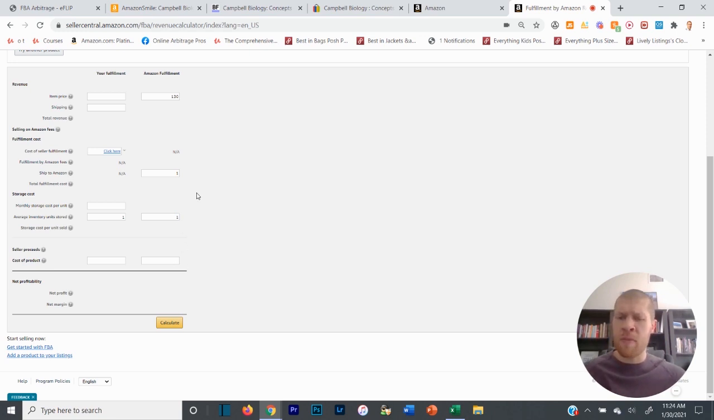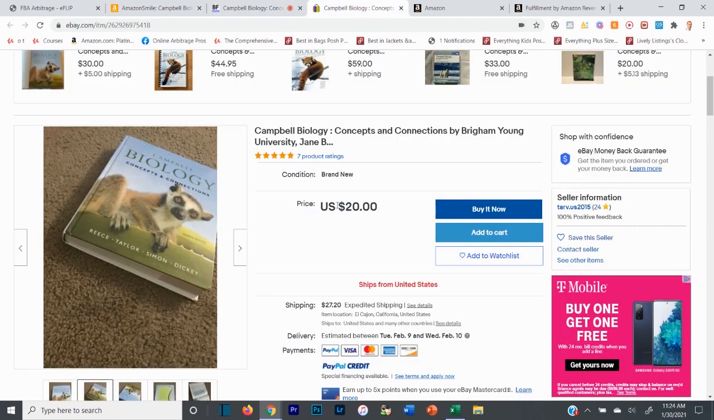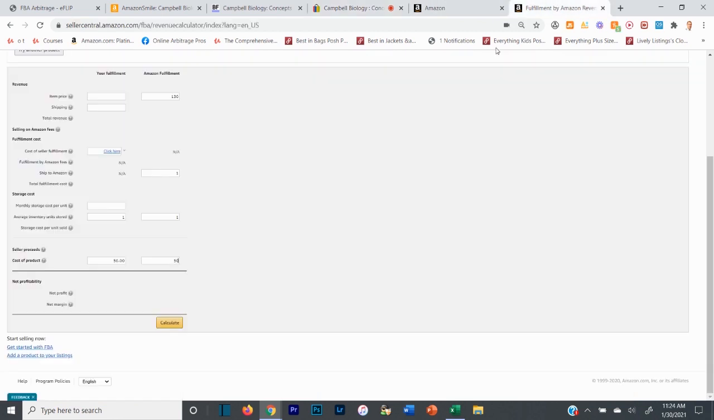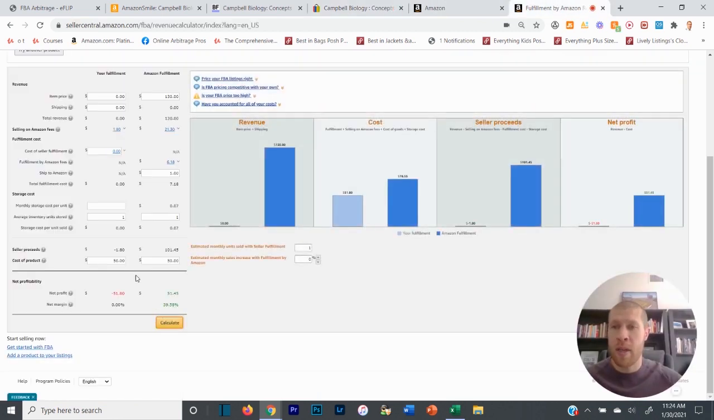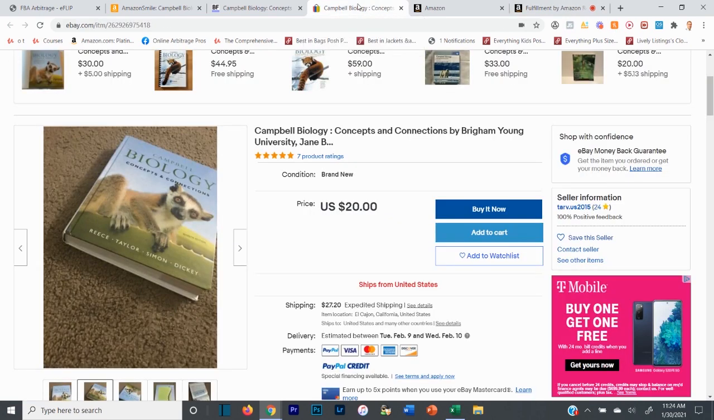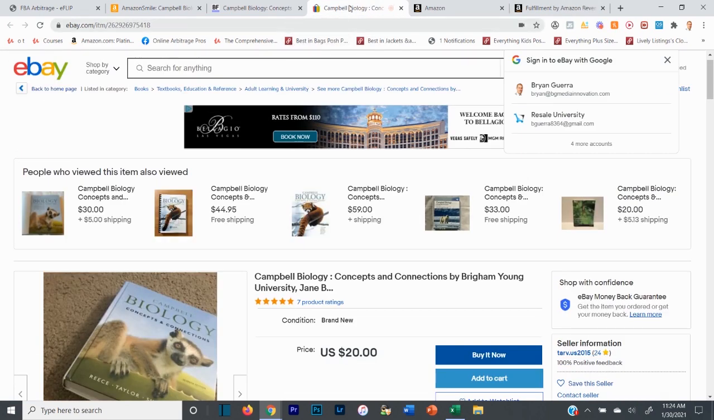The cost of my product was about 50, we said, because on eBay, it's 20, but then we have to pay $27.20, which is crazy shipping, but it's still profitable. So we're going to estimate a little bit high there at 50, and we're going to see what the profit margin is. So if I sell this on Amazon for 130 and I pay 50 bucks to get it, and it costs me $1 to ship it into FBA, excuse me, right here, I'm still going to net $51.45. So this is a great buy. This is a perfect random example that you got to see of a great buy.